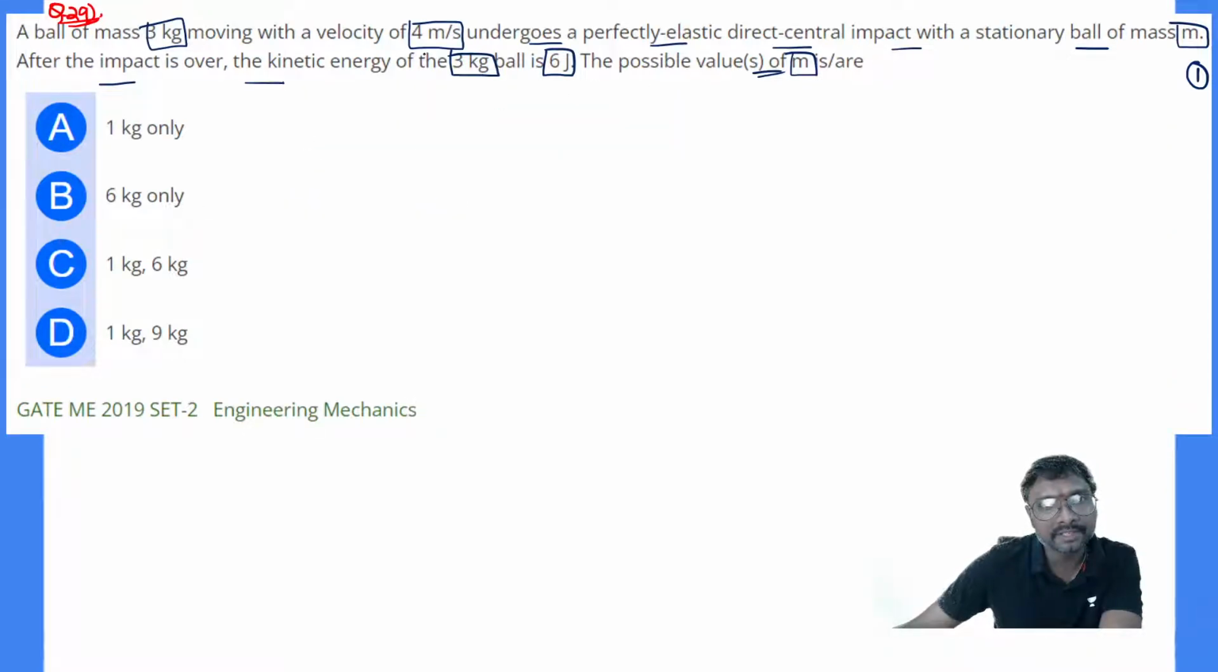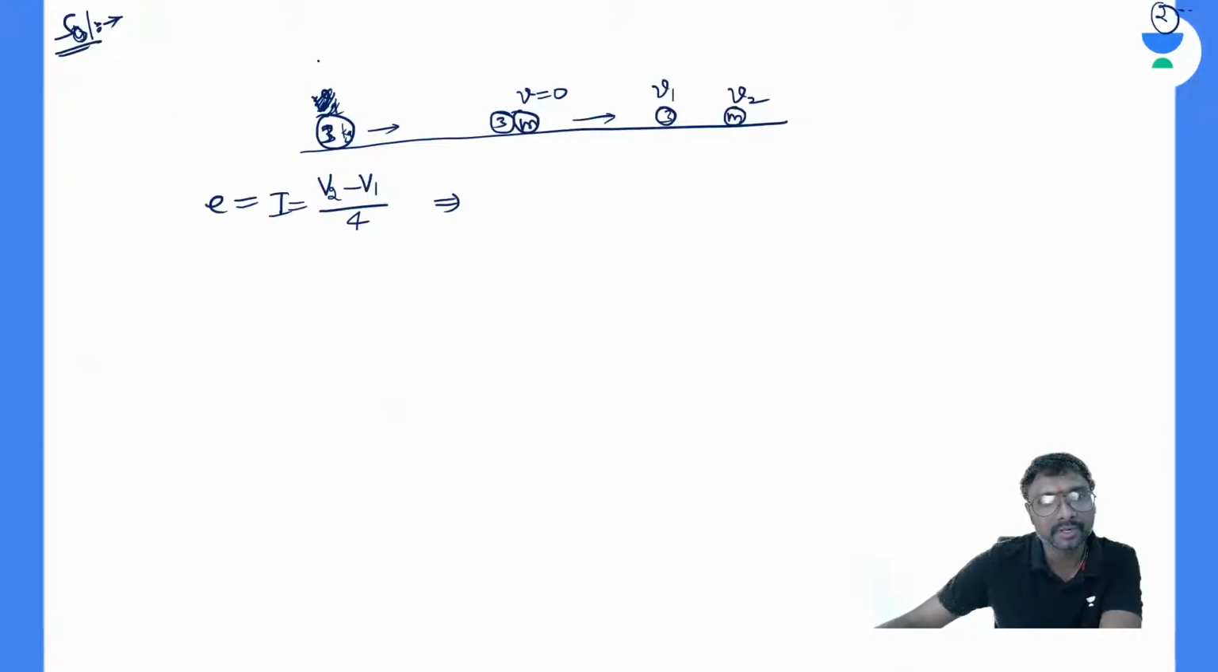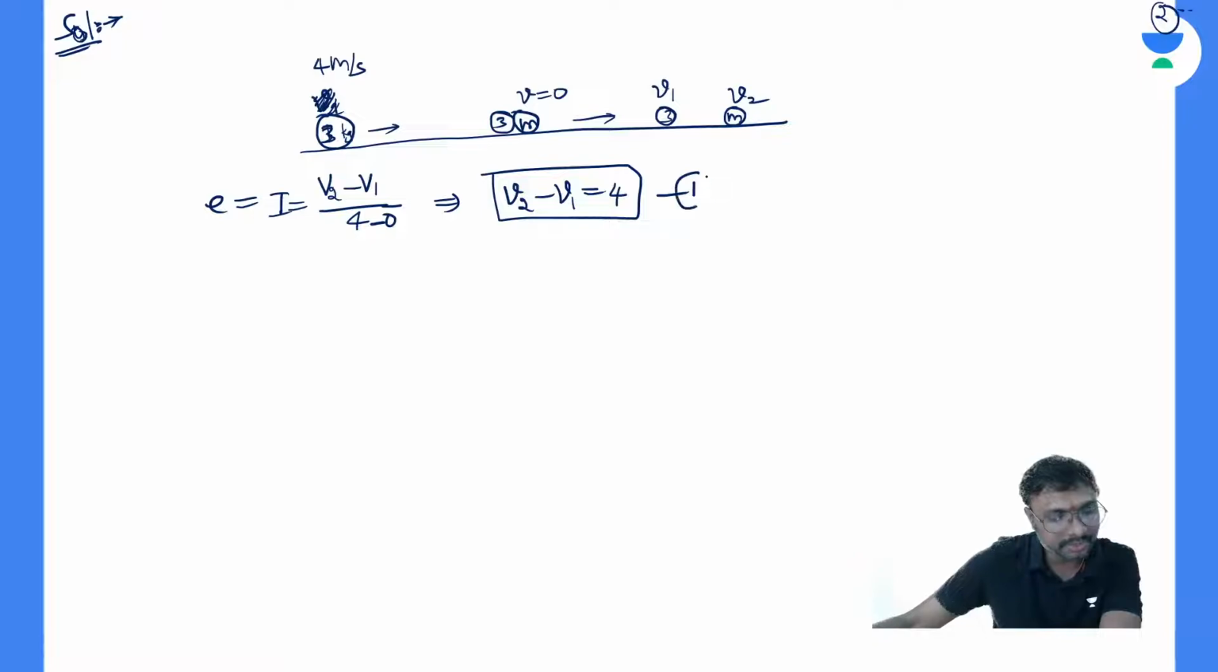So moving with a velocity of 4 meter per second, it is initially moving with the speed of 4 meter per second, right? So e is v2 minus v1 by u2 minus u1, right? It is 4 minus 0 now. v2 minus v1 by 4 minus 0, this is your e value, right? So now from this, what are you getting? That v2 minus v1 is equal to 4 now. It is equation number 1, so let us write.